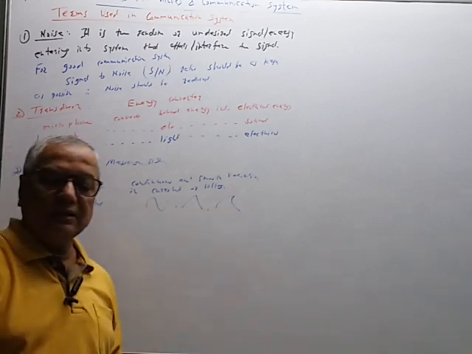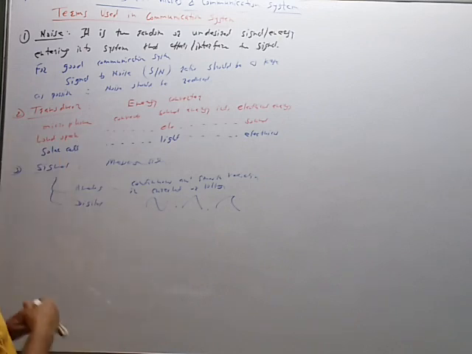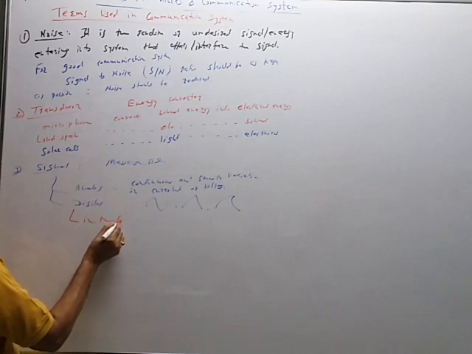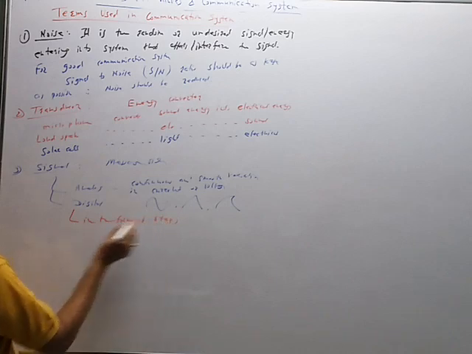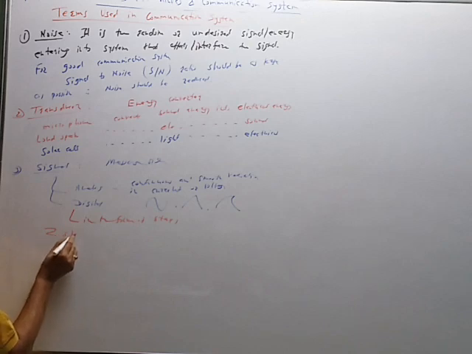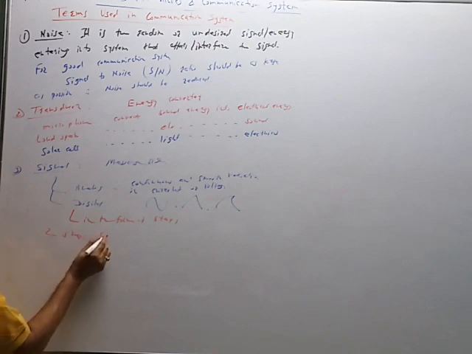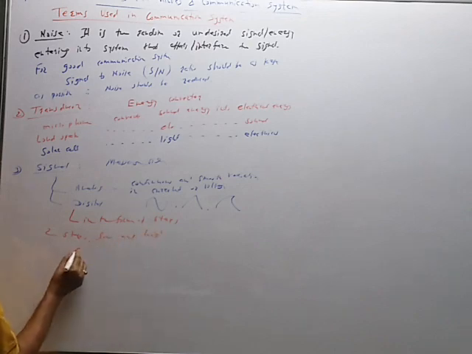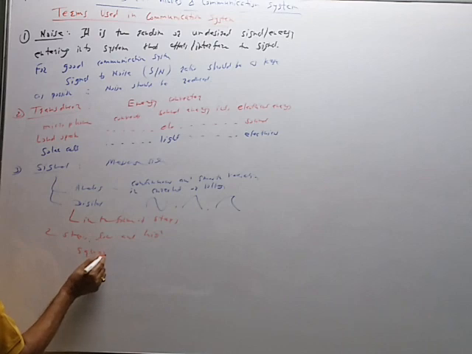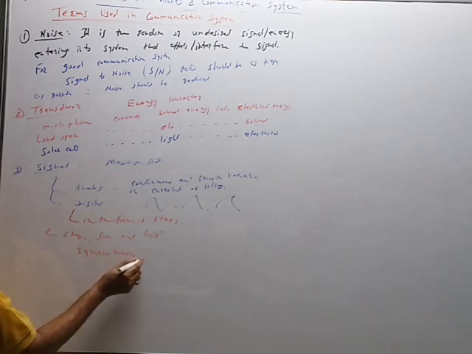A digital signal is in the form of steps. Two steps: one is low and the other is high. So the example is a square wave like this.